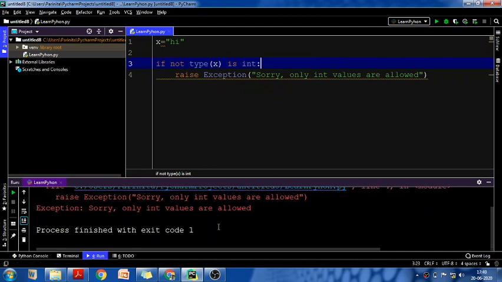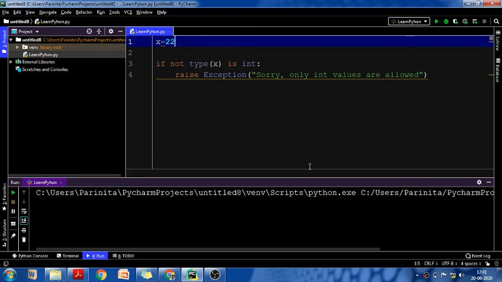Now let's run it. See, the exception is thrown: sorry, only int values are allowed. In case I write the correct value here, let's say I write the age as 22 and run it, see, the code is executed properly without any exception, you can see in the output.